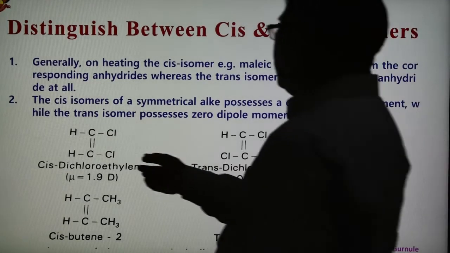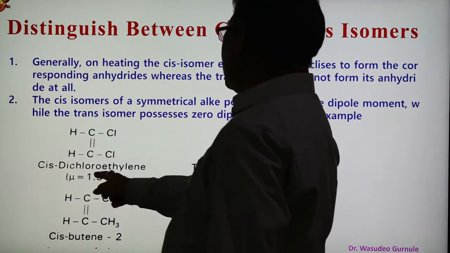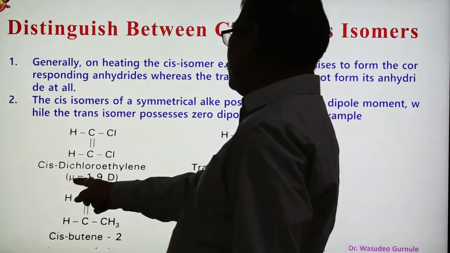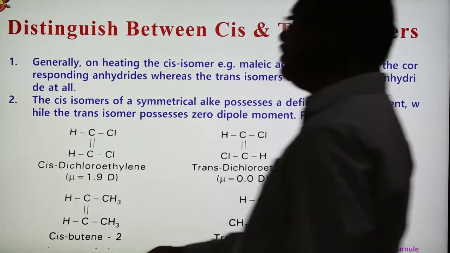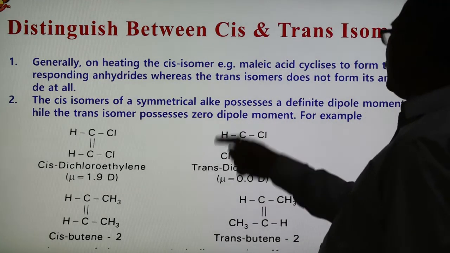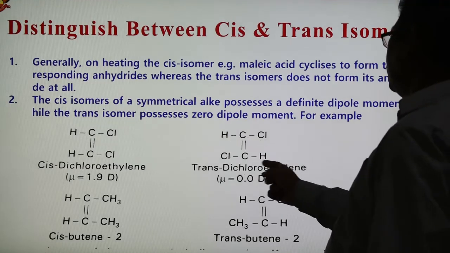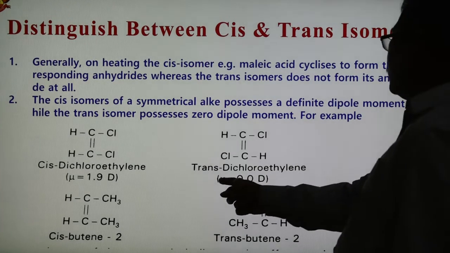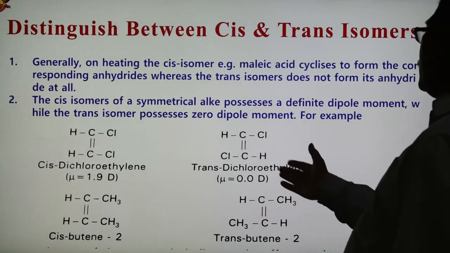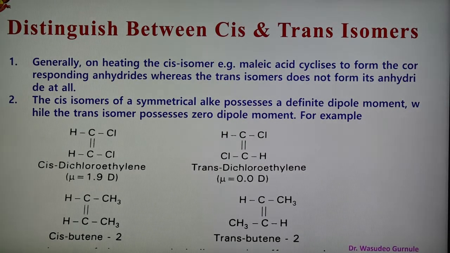So examples are shown here. The similar atoms are present on one side, so this is cis-dichloroethylene. Mu is the dipole moment, here 1.9 D, where D, the debye, is the unit of dipole moment. In this case, trans, the similar atoms are present on opposite sides. So here it is trans-dichloroethylene, and the dipole moment is zero because one half is cancelled by the other half. Therefore, the dipole moment in the case of the trans isomer is zero.